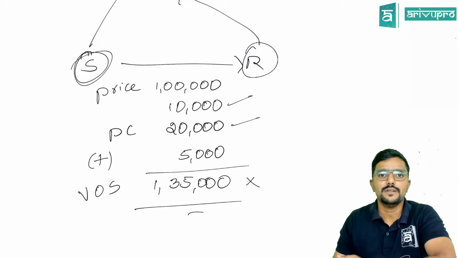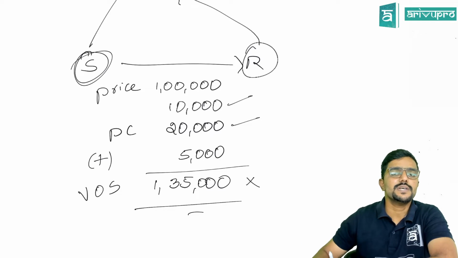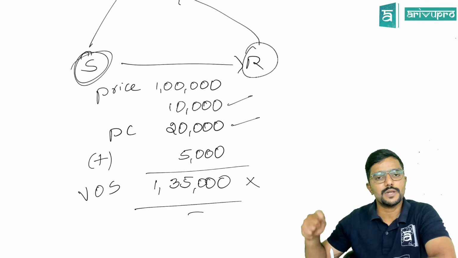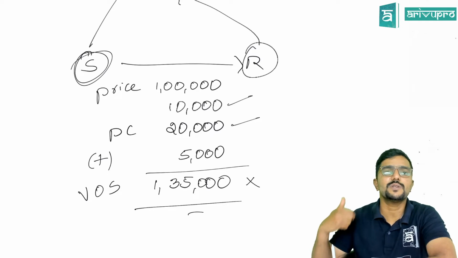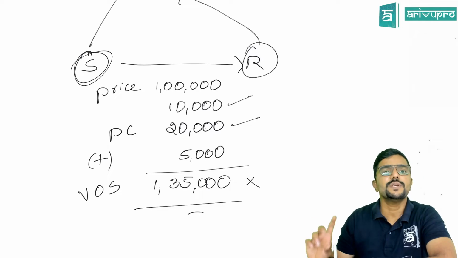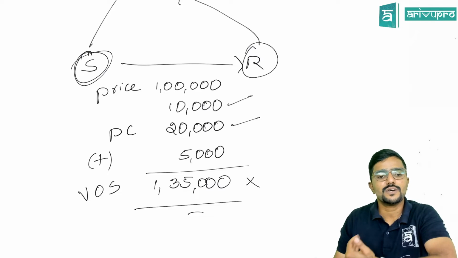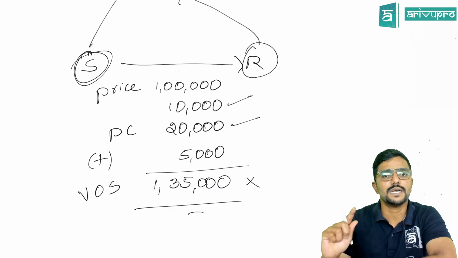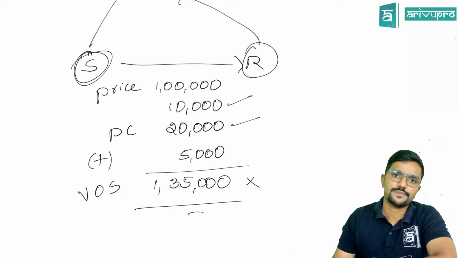There it is given that any cost incurred to purchase the goods, plus to bring those goods to their present location and condition, has to be included in the cost of inventory. Same thing applies here. So what is the cost to the recipient? 1,35,000. We have to take that, and on that we are supposed to pay tax.